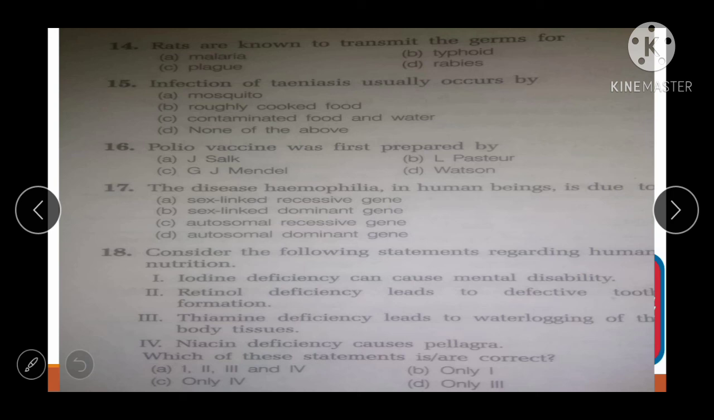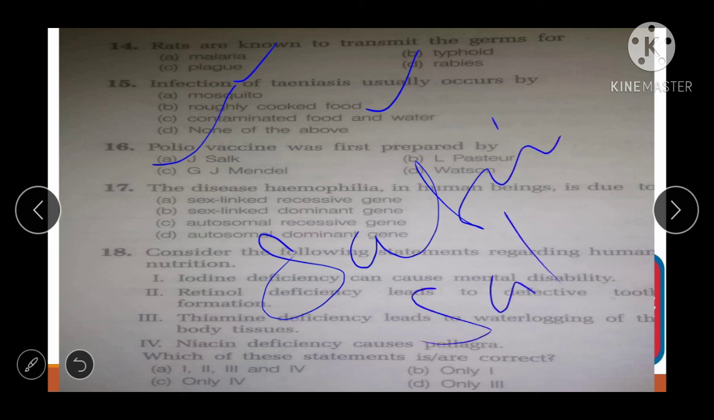Rats are known to transmit the germs for, simple one, it causes plague. Next one is infection of tetanus usually occurs by, a simple question, okay, it occurs by roughly cooked food. Okay, the food is not cooked properly and it may cause tetanus. We will read this in our further classes. Polio vaccine was first discovered by Salk. I told you about Sabin and Salk. Salk, right? So it was discovered by Salk.